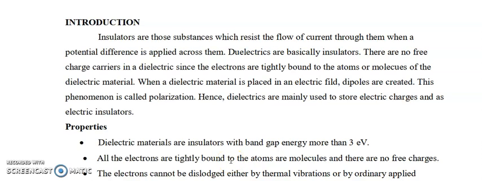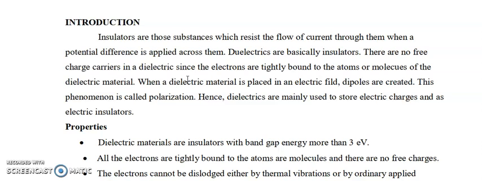Welcome to all. In this lecture, we are going to discuss dielectric materials. We know that insulators are substances which resist the flow of current when a potential difference is applied across them. But dielectrics are basically insulators. There are no free charge carriers in a dielectric since electrons are tightly bound to atoms or molecules.